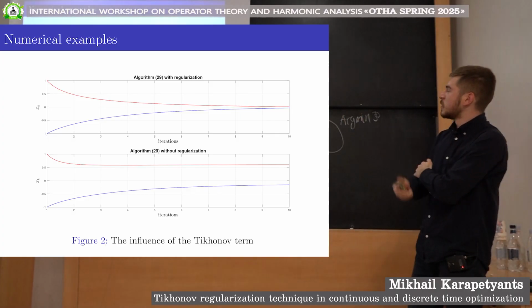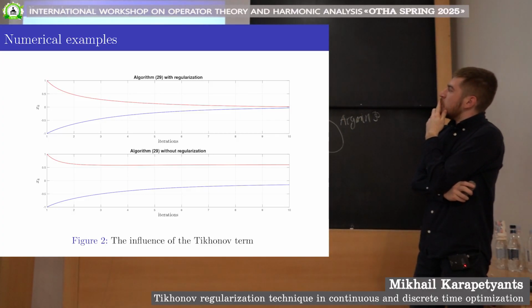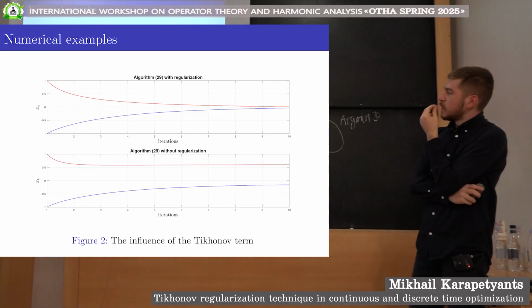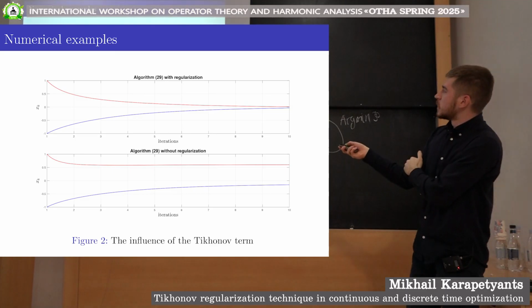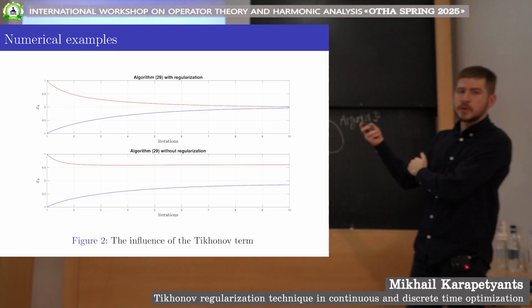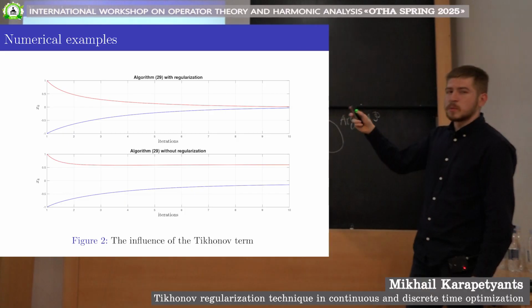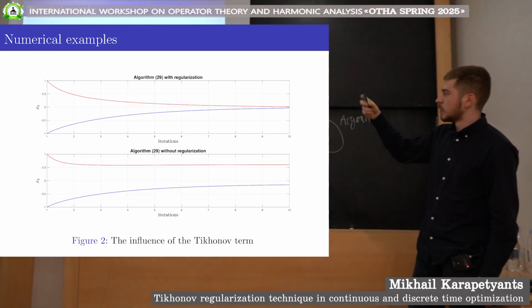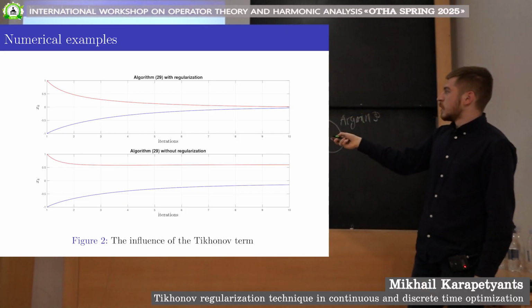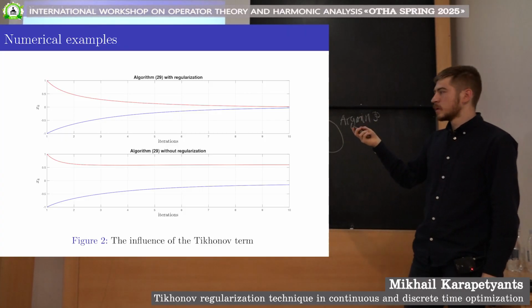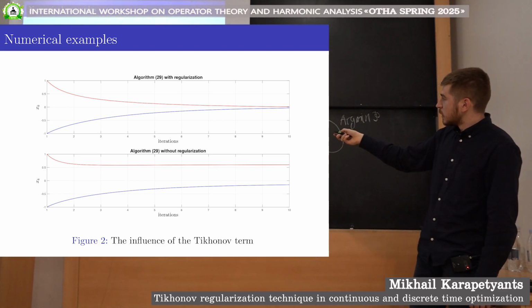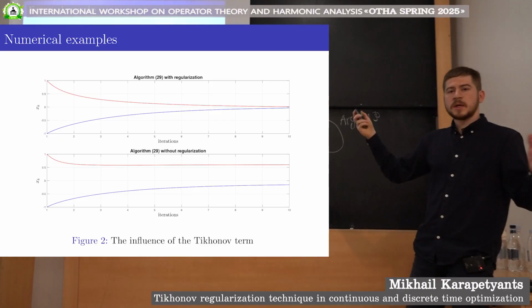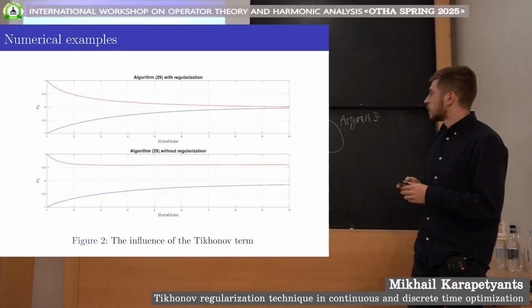The most important thing is the following. This really highlights the influence of the Tikhonov term even in finite dimensional spaces. What is plotted here? Here the trajectory is plotted. It is two-dimensional, and in red one component is plotted, in blue the other one. And we can see, if at least one of the regularizations is absent, so either both are 0, or at least one of them, we see the convergence of the iterates to a minimizer from the set of all minimizers of the objective function.